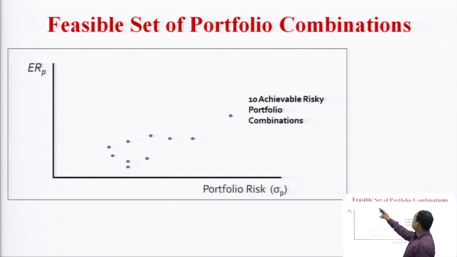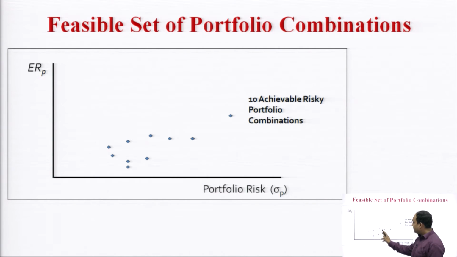Say these are the feasible set of portfolios, 10 achievable risky portfolio combinations. Here is the expected return, here is the expected risk. This portfolio risk is calculated by sigma, that is, the SD, and this is the expected return from the portfolio.